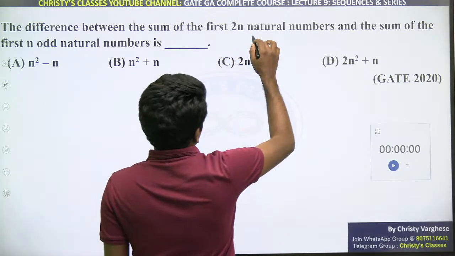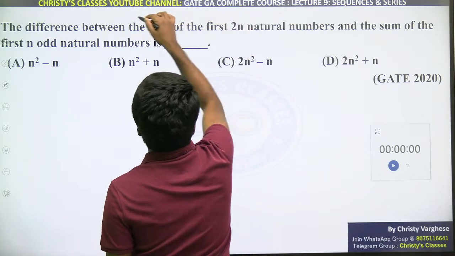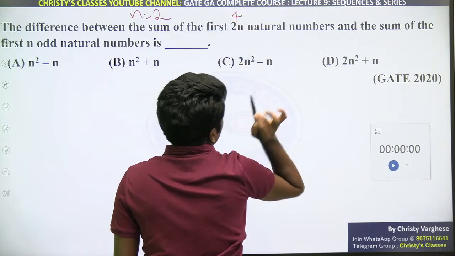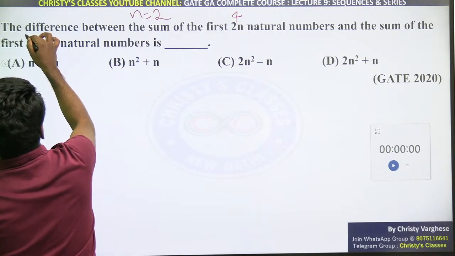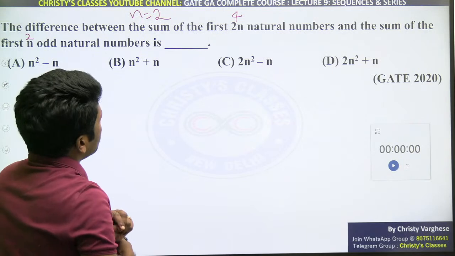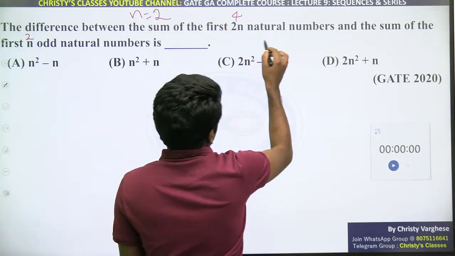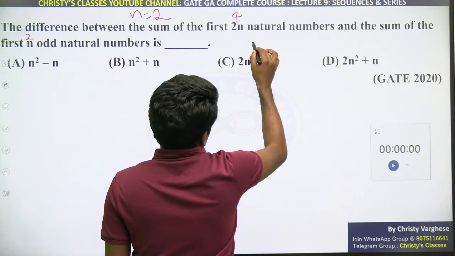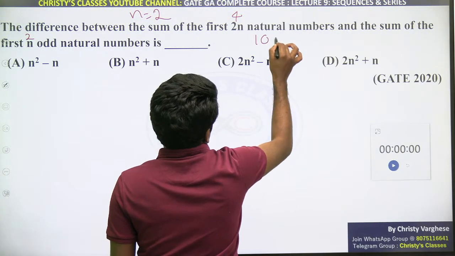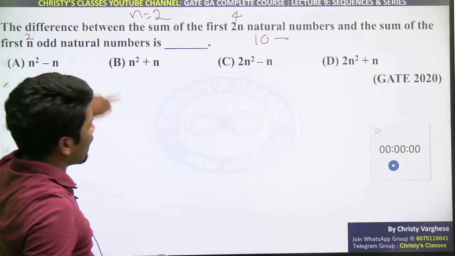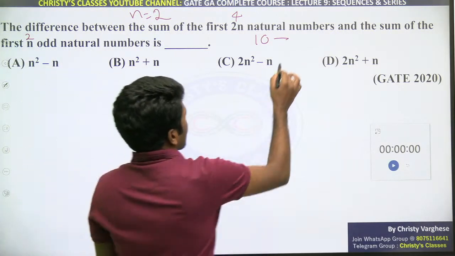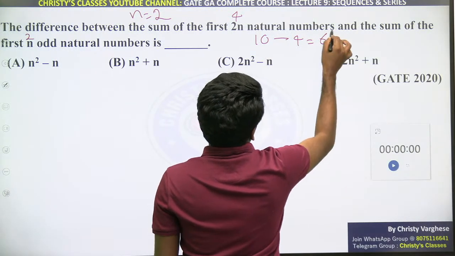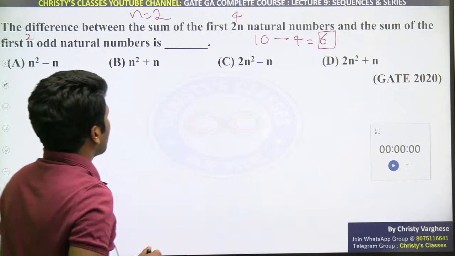Sum of first 2n natural numbers minus sum of first n odd natural numbers. So n को मैं assume कर रहा हूँ 2. n 2 है तो 2n हो गया 4. And n odd natural numbers हो गया 2 odd natural numbers. वो चेक करिए, first 4 natural numbers का sum manually find कर सकते हैं ना. 1 plus 2 plus 3 plus 4 is 10. Minus first two odd natural numbers, that is 1 and 3. 1 and 3 का sum तो 4 है. 10 minus 4 तो 6 मिलेगा. 6 satisfy करने वाला कौन सा option है चेक करो.